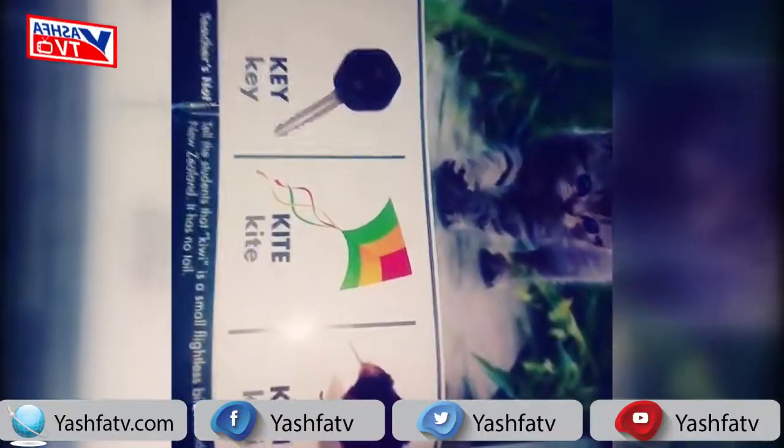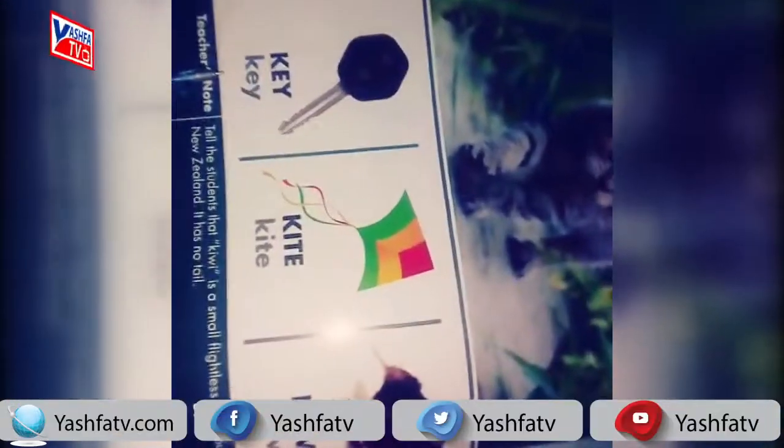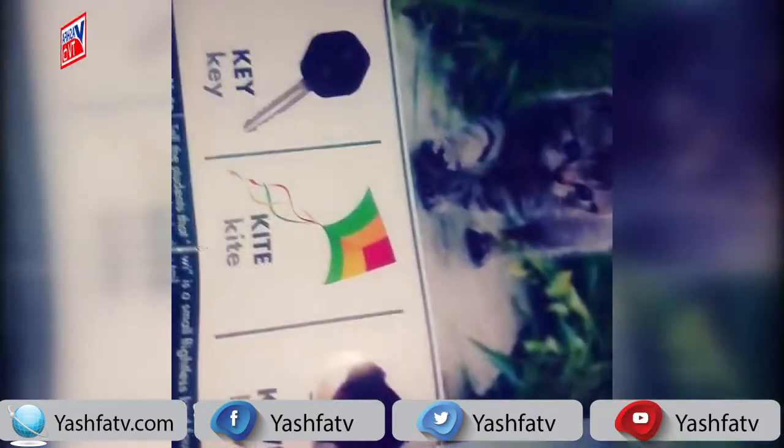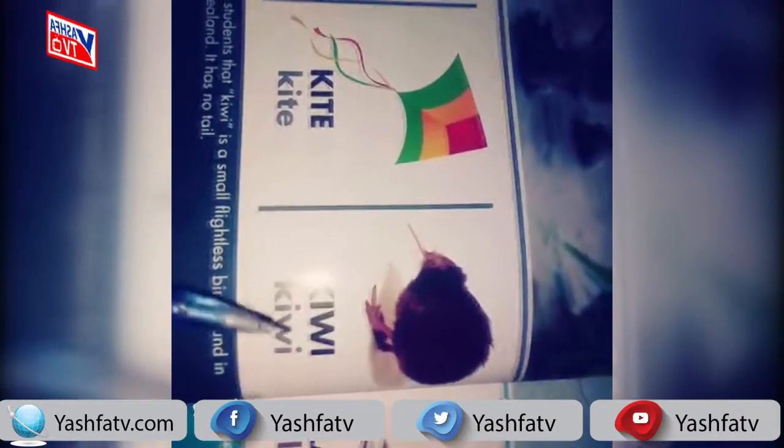Look at this picture. It's a key. K for key. K for key. And in this picture there is a kite. K for kite. K for kite. And in this picture it's a kiwi.